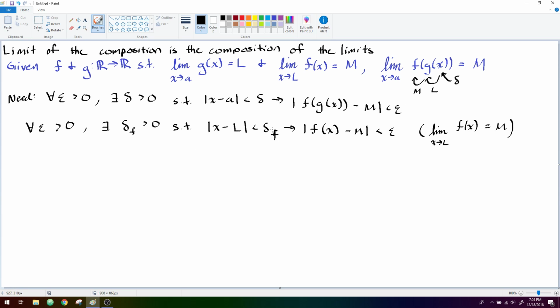Okay, so now we're going to use this delta f. Now we say for delta f, there exists yet another delta g which is greater than 0, such that by controlling the behavior of x around a to being within this delta g, we can guarantee that g of x minus L this time is smaller than delta f.